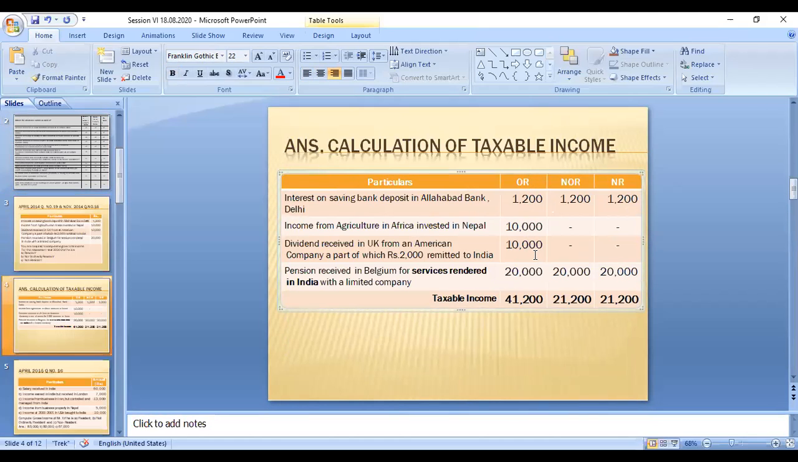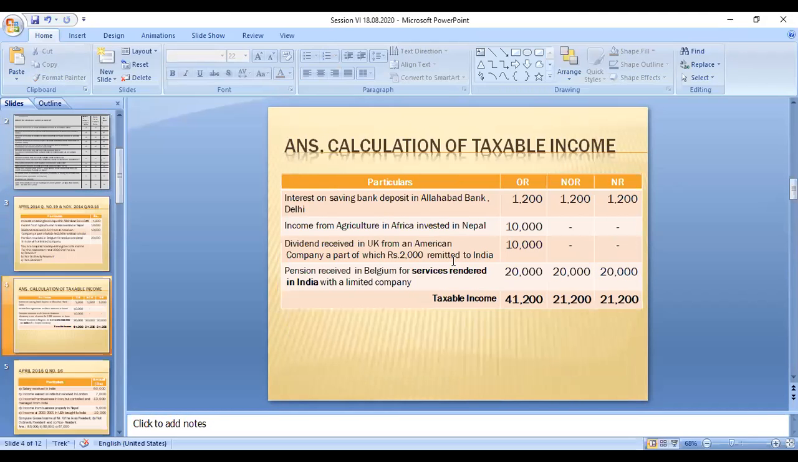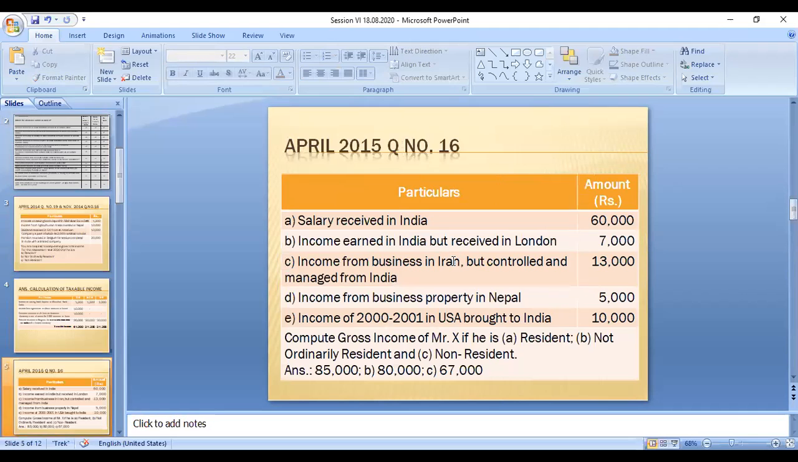Okay, take a screenshot or write something down. Yeah, so this is the problem. You can take it from the previous year question paper also. This is the answer for the next one, right? So now we can move on to one more question. The question was asked in the previous year question paper, April 2015, question number 16.